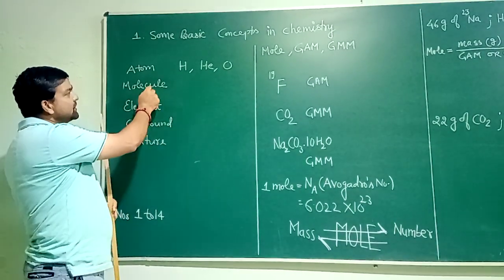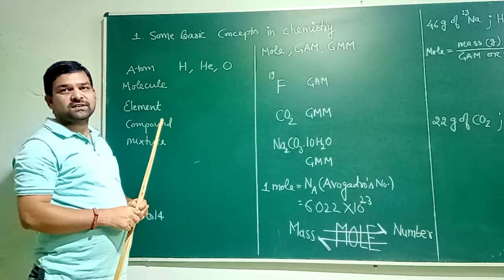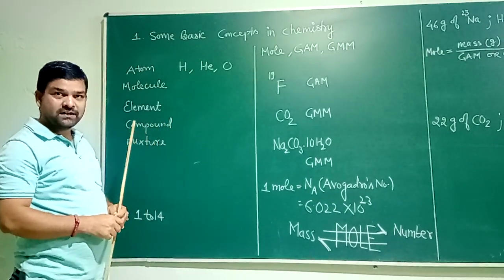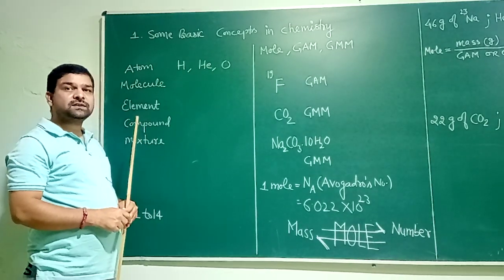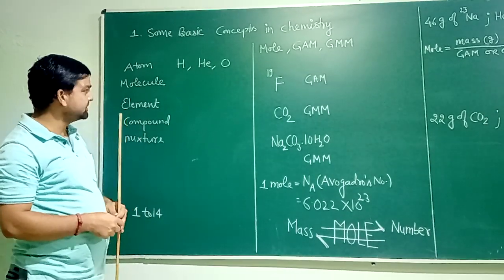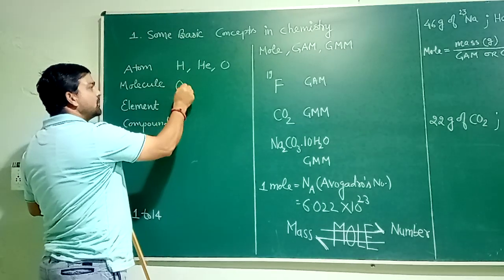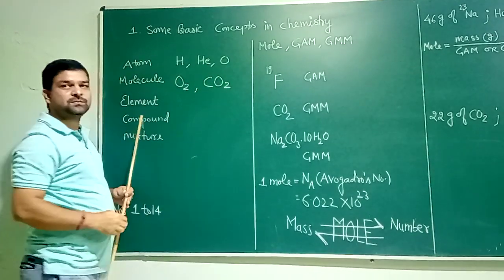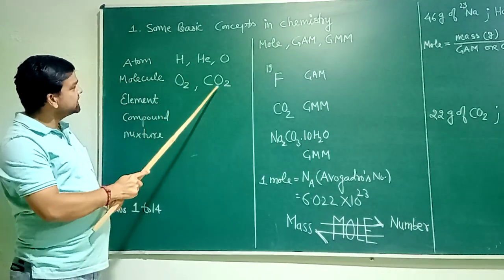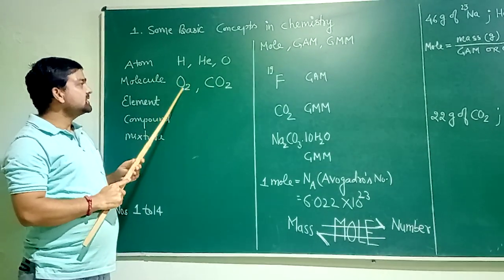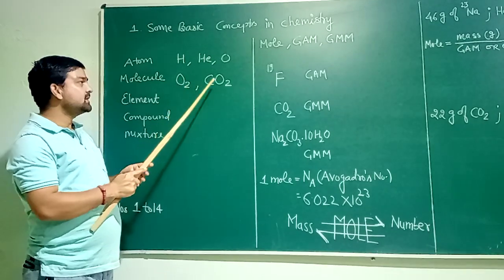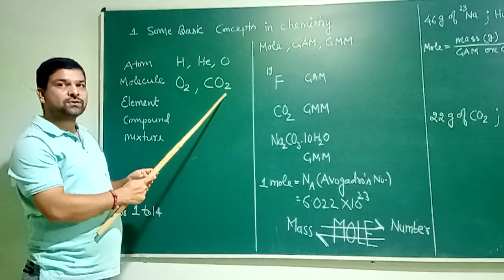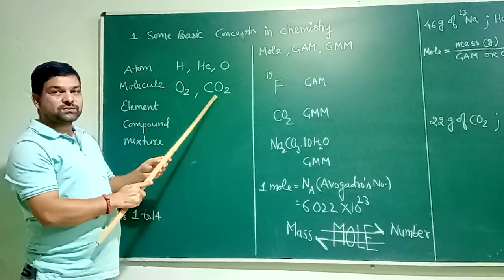Besides it, molecule. Molecule means a combination of a certain specific number of atoms. Now these atoms may be like atoms or different types of atoms. For example, O2 is a molecule as well as CO2 is also a molecule. You can see the difference between these two molecules. One consists of like atoms, but the other consists of different types of elements, like carbon and oxygen. Both of these two are molecules.